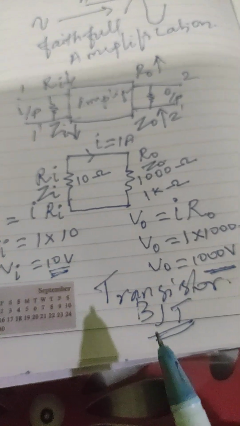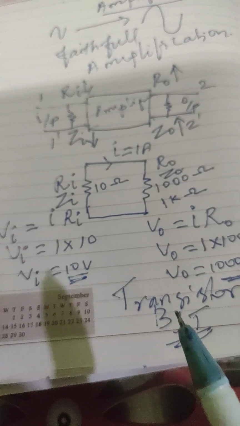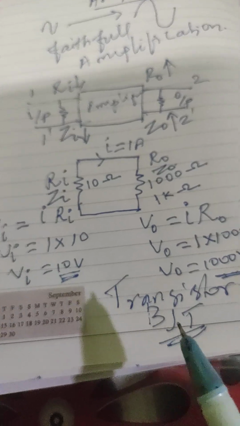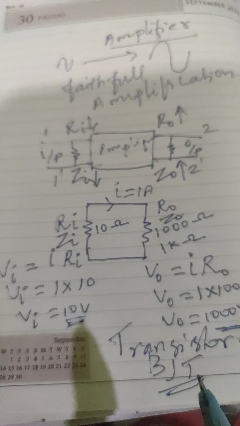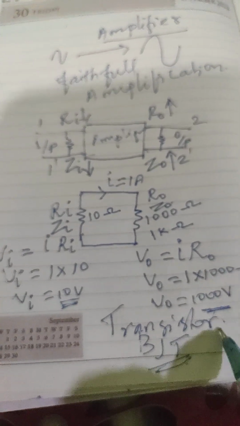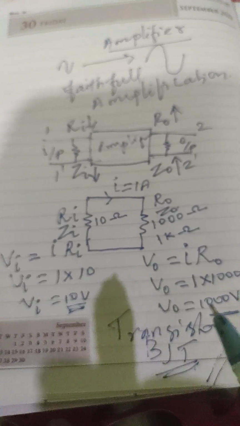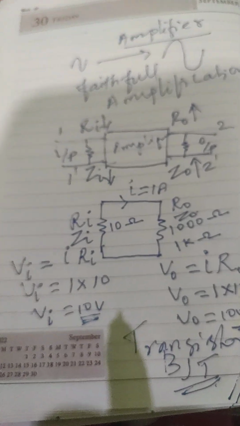The basic electronics component which acts as an amplifier is the transistor, otherwise BJT. So the bipolar junction transistor will act as the amplifier. How this BJT acts as an amplifier, we will see in the next video.